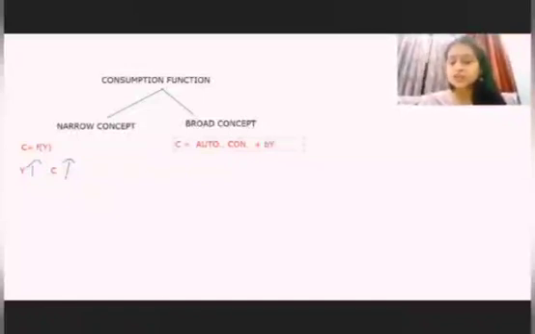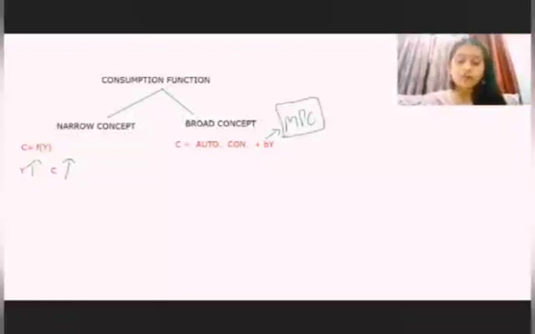This beta denotes marginal propensity to consume, meaning with an increase in income, what will be the increase in your consumption.